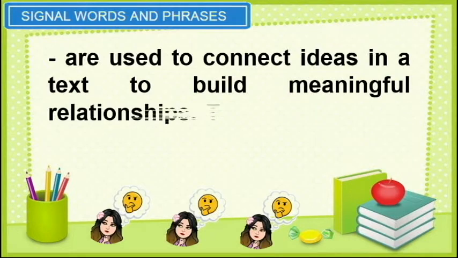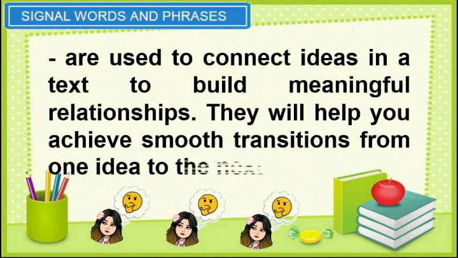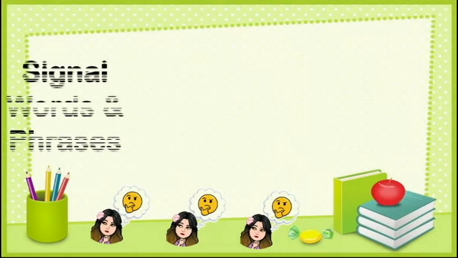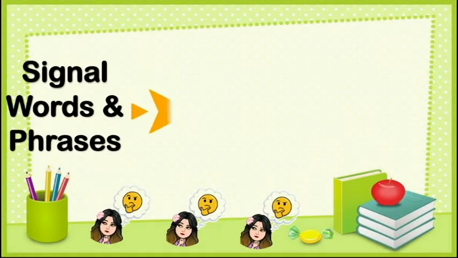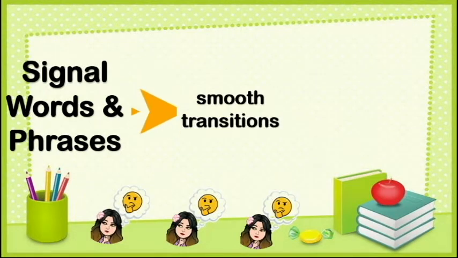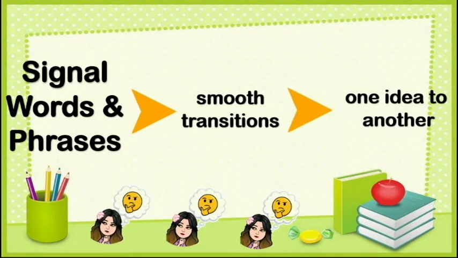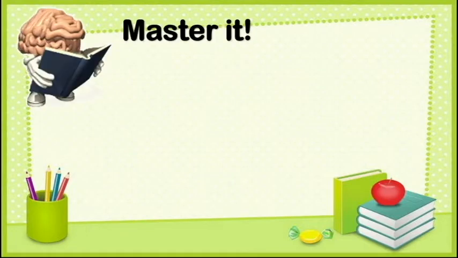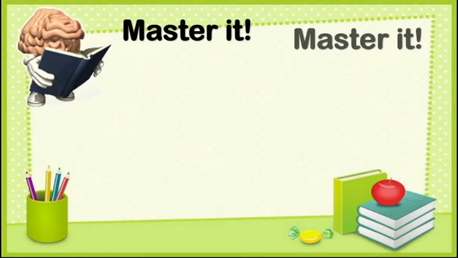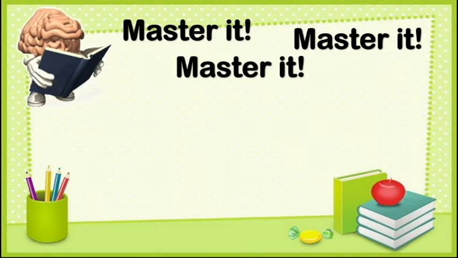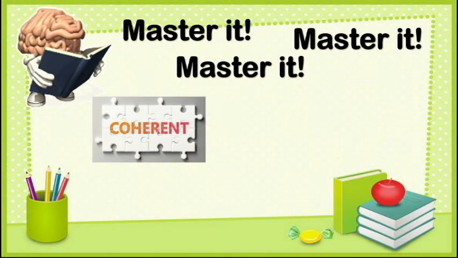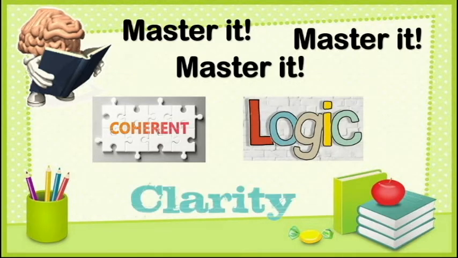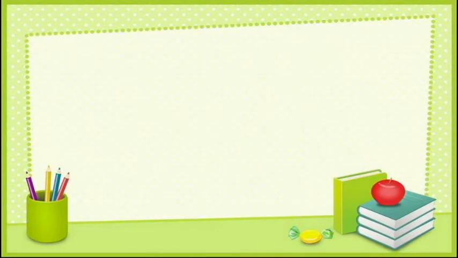Moreover, these are used to connect ideas in a text to build meaningful relationships. They will help you achieve smooth transitions from one idea to the next. Again, signal words and phrases give us smooth transitions from one idea to another. All we need to do is to master it, for us to achieve coherence, logic, and clarity in our paragraph, article, or our works.